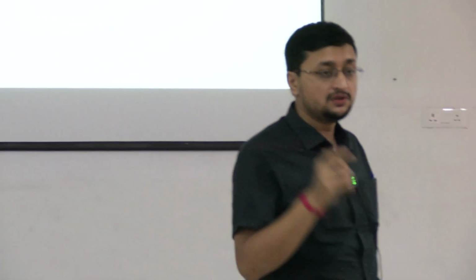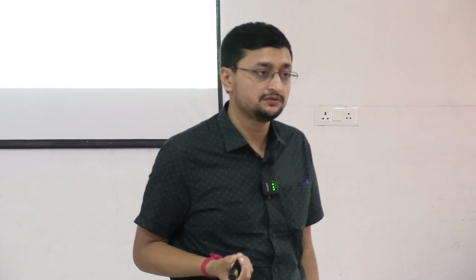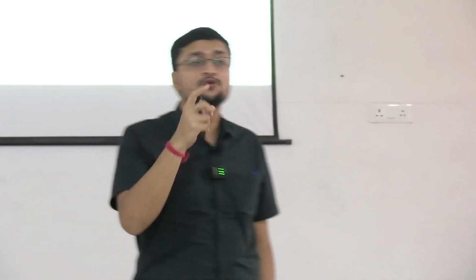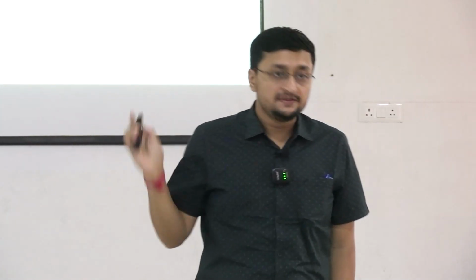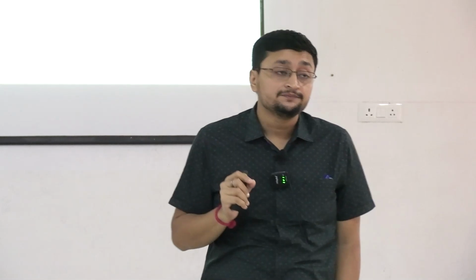So JVP, jugular venous pressure, may be engorged. What is JVP? JVP signifies right heart pressure, right? Jugular venous pressure. So if the right heart is involved, that means cor pulmonale, the JVP may be engorged. So what are the signs of right heart failure? Engorged JVP, congestive hepatomegaly and pedal edema. These three things are the signs of right heart failure. JVP, and the next thing is clubbing.